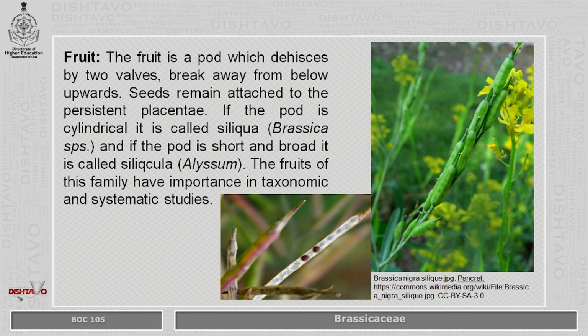If the pod is cylindrical, it is known as siliqua, which is found in Brassica species. If the pod is short and broad, it is called silicula, which is found in Alyssum species. The fruit of this family is used as an important taxonomic character in systematic studies of this family.